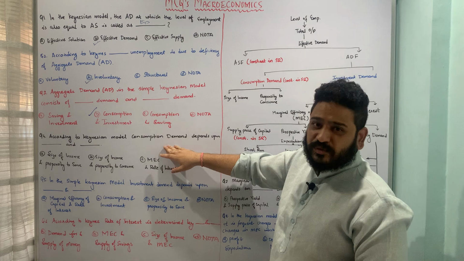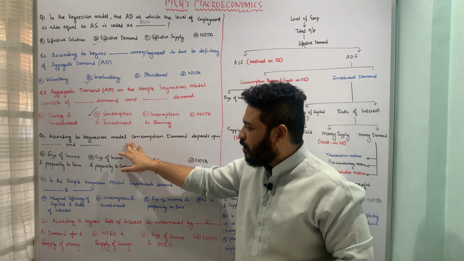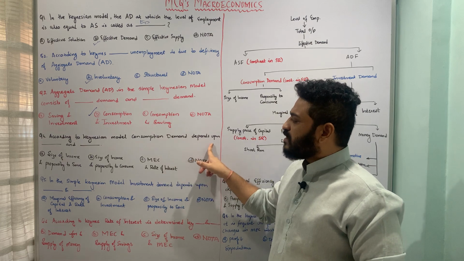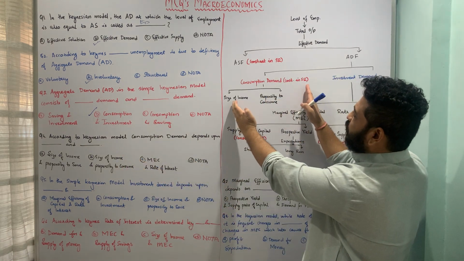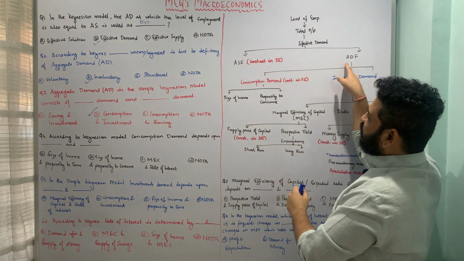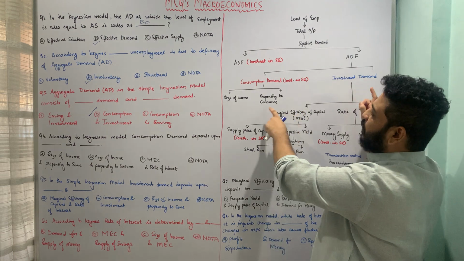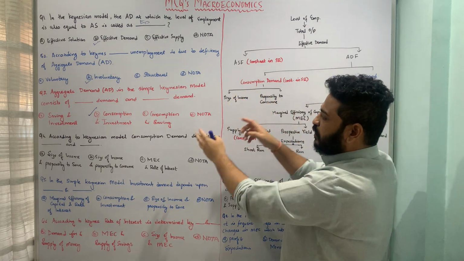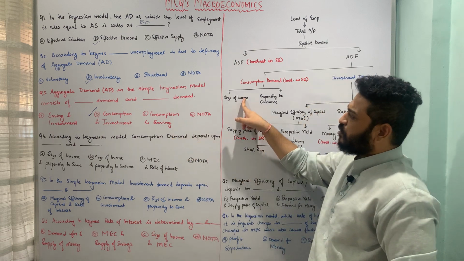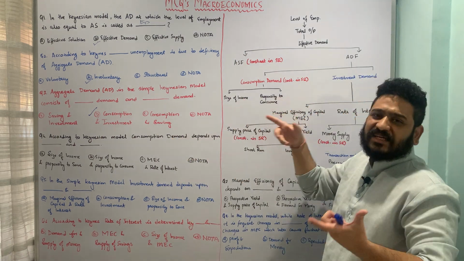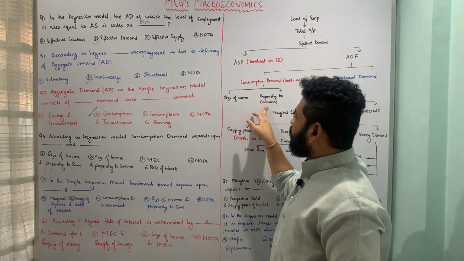Anyways, let us move to the next question. I hope this question is pretty much clear. According to the Keynesian model, consumption demand depends upon dash and dash. Now specifically I'm looking at this segment. The aggregate demand function depends upon these two things, that is consumption demand as well as investment demand. Now the question is specific to consumption demand. It depends upon the size of income and the propensity to consume of the consumer.